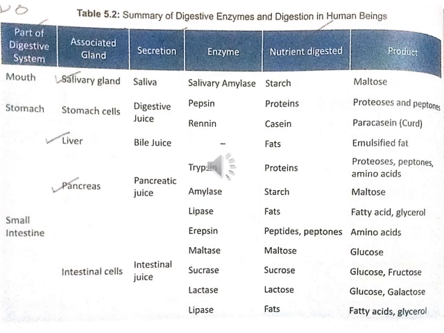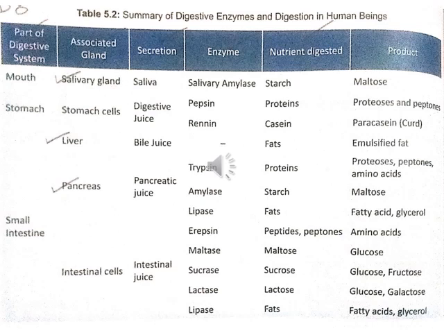Now about the small intestine, it contains erepsins, and peptides and peptones with the help of erepsin enzymes convert into amino acids. Now intestinal cells secrete intestinal juice, and this intestinal juice also contains enzymes, that is maltase, sucrase, lactase and lipase.